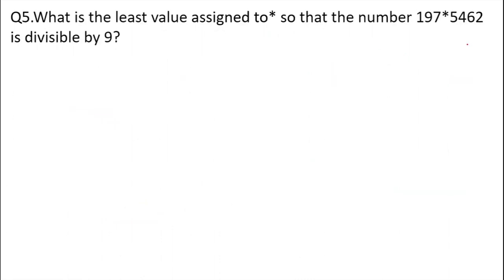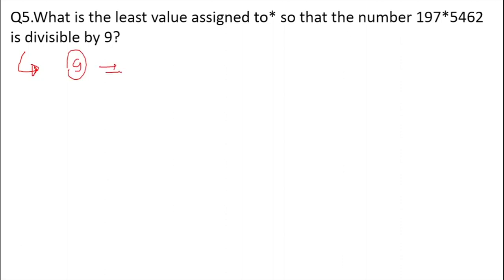What is the least value assigned to star so that the number 197 star 5762 is divisible by 9? That is the question. They are actually asking you the missing digit in this given number, and to add the digit in such a way that the number should be divisible by 9. Right now I have explained to you the divisibility test of 9.